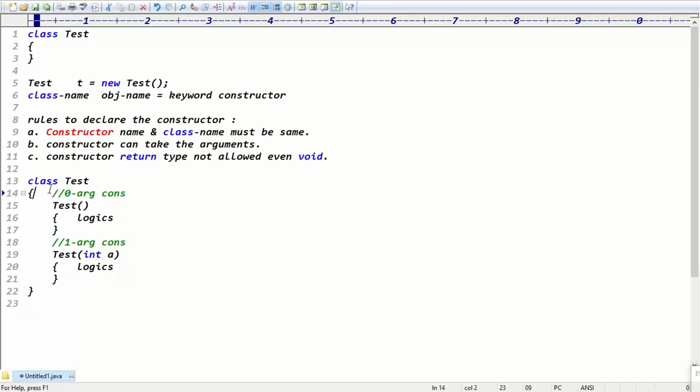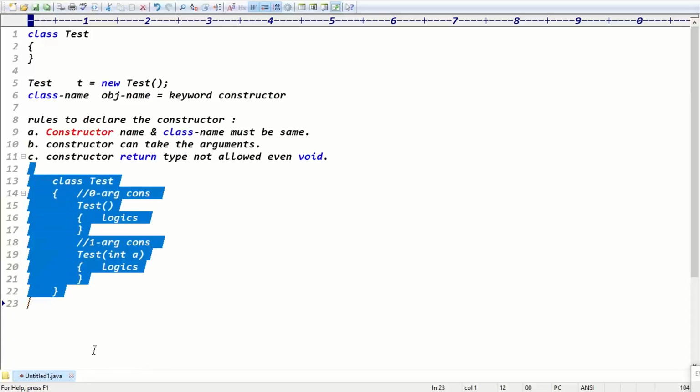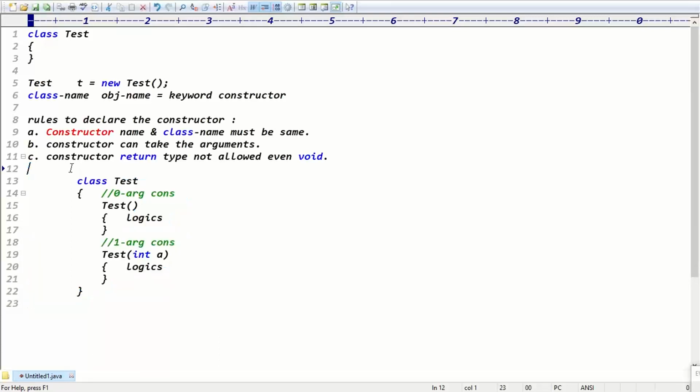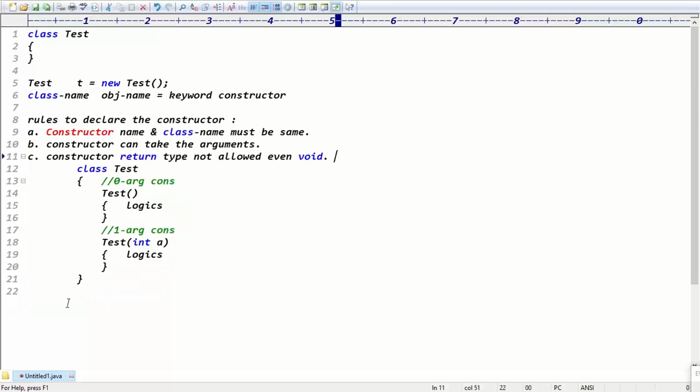So class Test, this is a zero-argument constructor. This is a one-argument constructor. Exactly, guys. These are the rules to declare constructors basically.